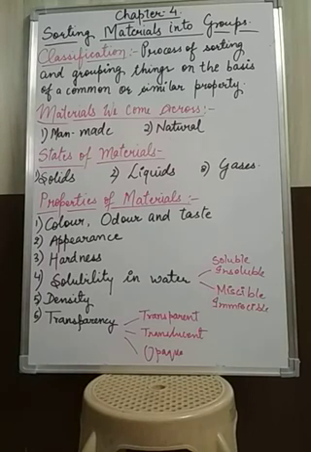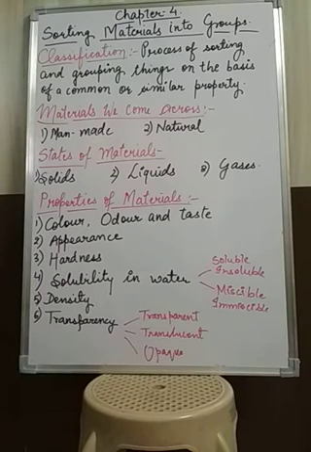Now, one material can be used to make more than one object. Like you can take the example of wood. Wood can be used to make a box, chair, table, bed, bat, doors, windows, etc. Likewise, this is what we came across in the classification or sorting of materials into different groups.